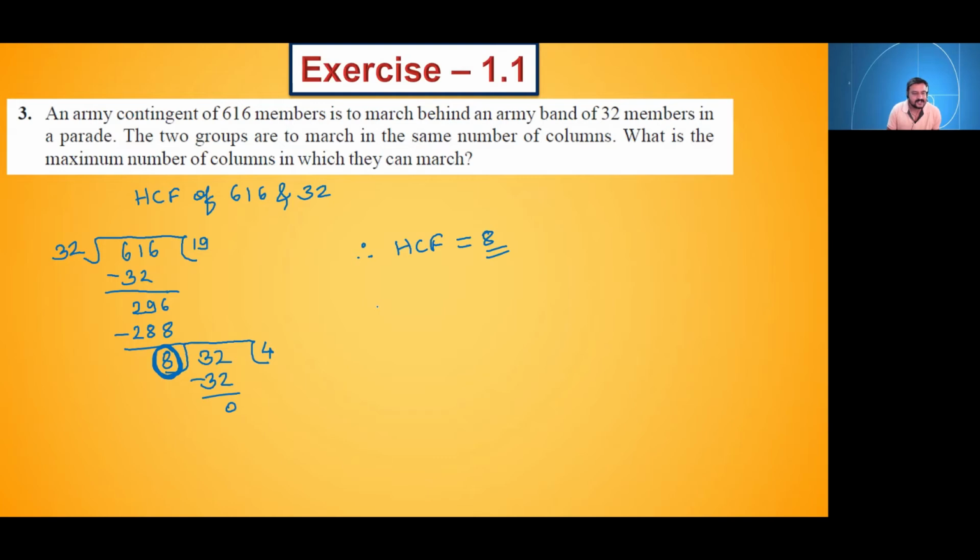So write down the final statement then. Therefore, the maximum number of columns in which they can march is equal to 8.